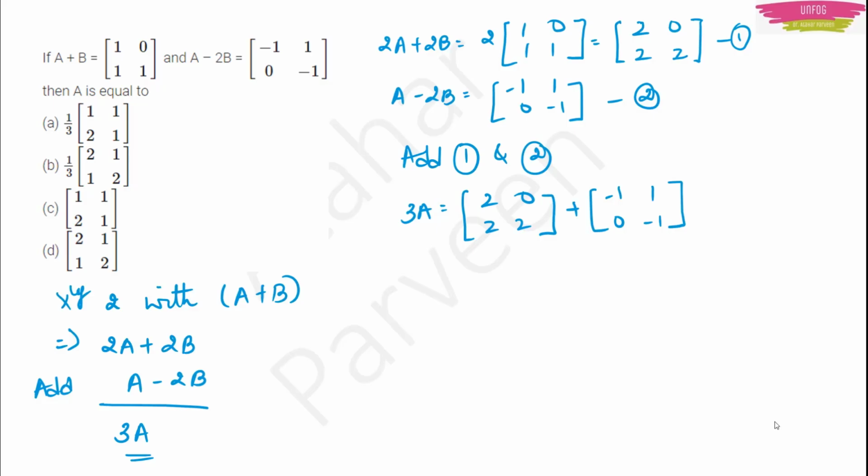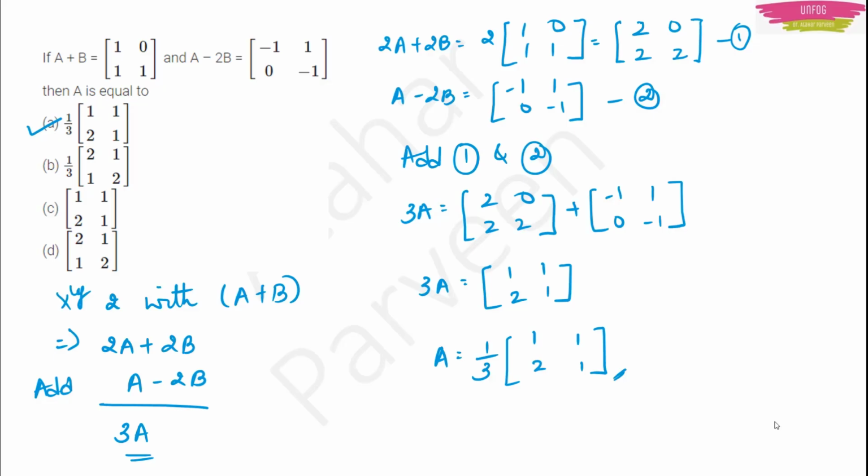Now you just add them, but you have to keep that minus in your mind. You have minus 1 in the second matrix, so keep that in mind and you find the answer 3A. Once you get the value for 3A, you have to send that 3 to the right hand side, meaning A will be equal to 1 upon 3 into that matrix. You see if that is there in the options. Yes, it is there. That will be your right answer.